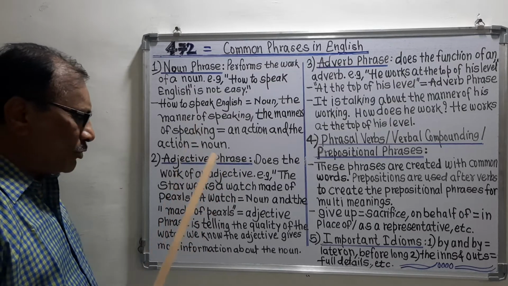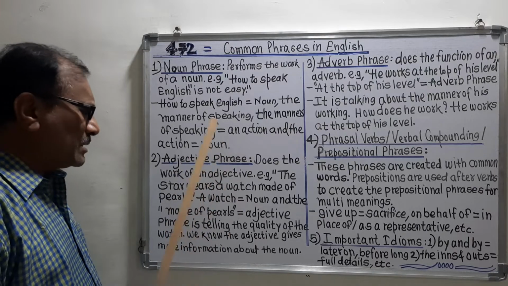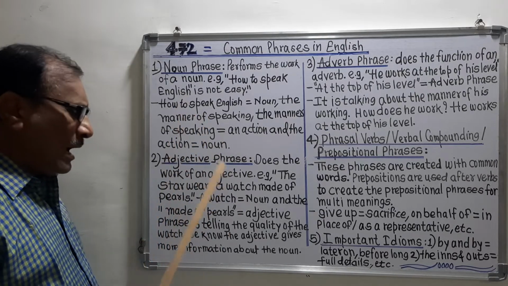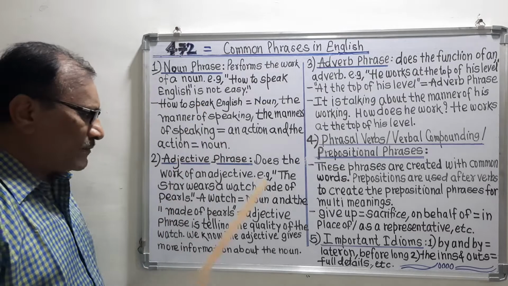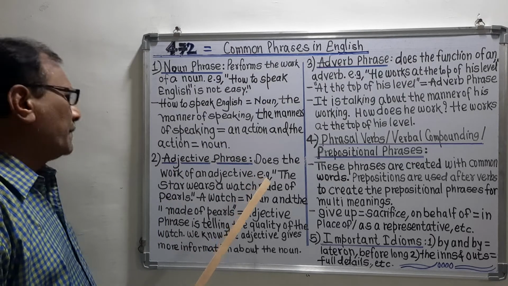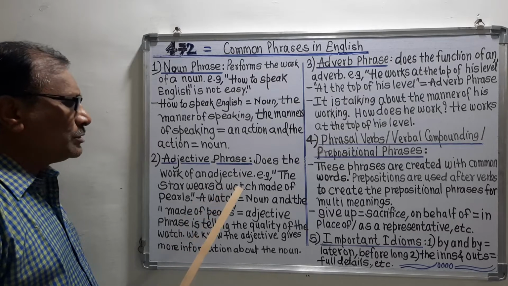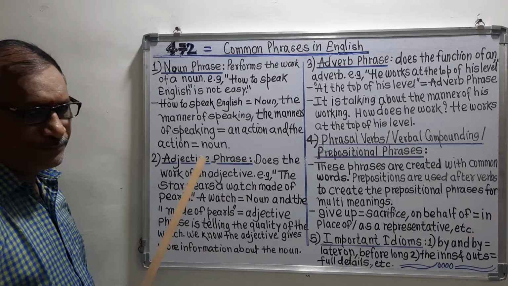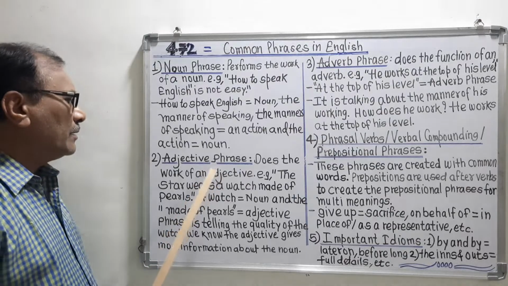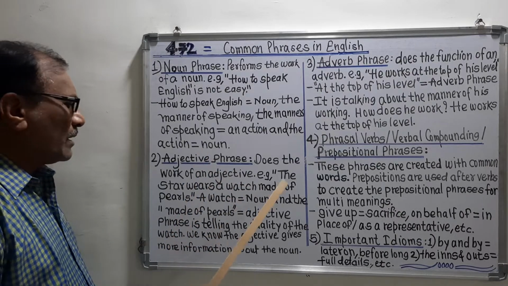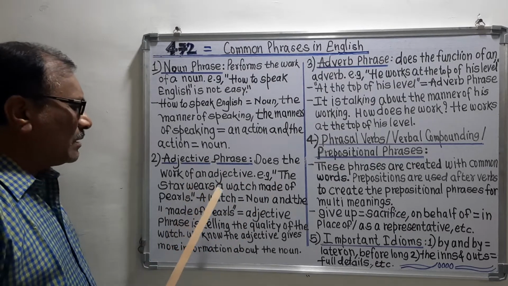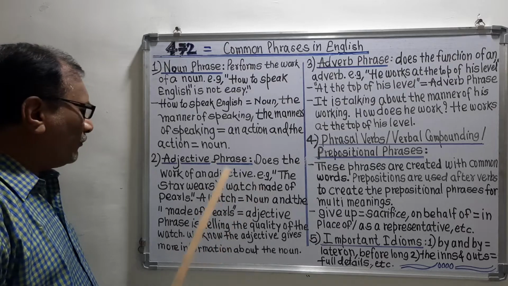It means that the adjective phrase works as the adjective in the sentence. For example, we will see here: the star wears a watch made of pearls. Remember, the example is: the star wears a watch made of pearls.